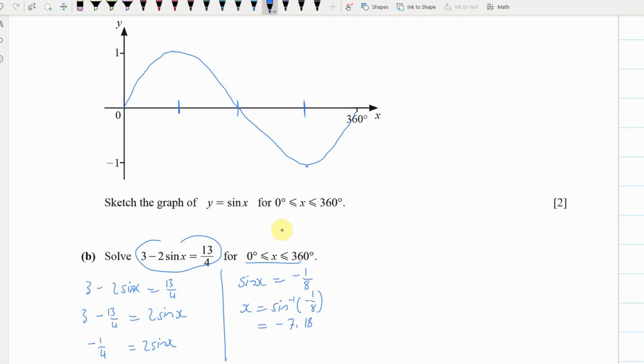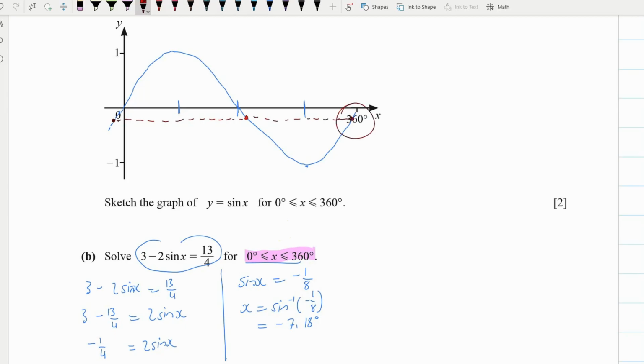Okay, now of course that is not in our range, right? We need to be between 0 and 360. But what you can see, I hope you can see, is that the result we've just got is going to be somewhere over here. And if we go across, we should have one result here, and then there should be another one here.